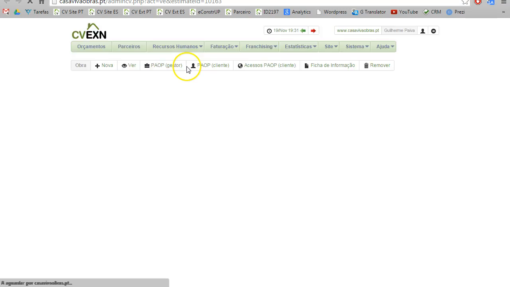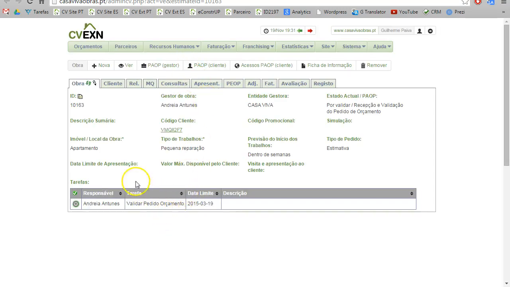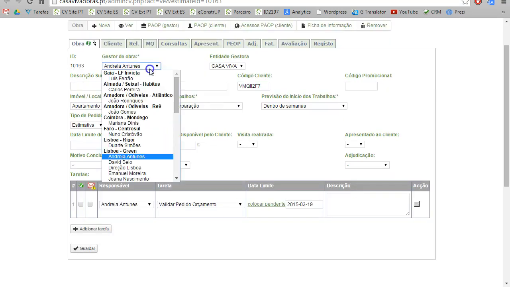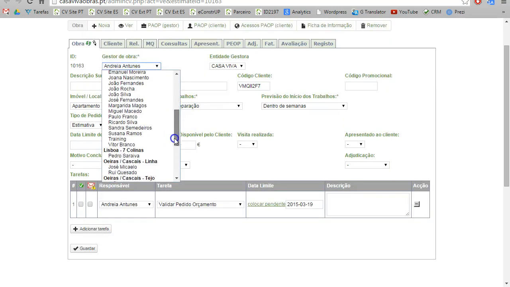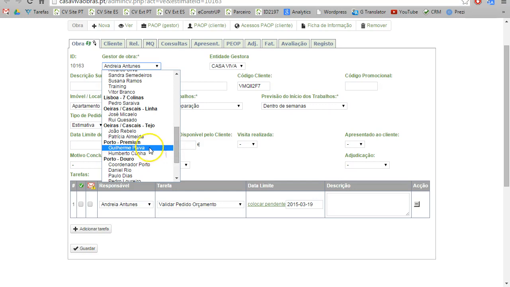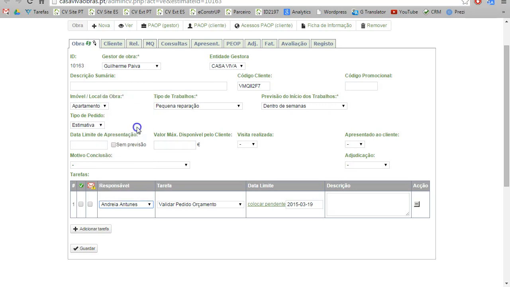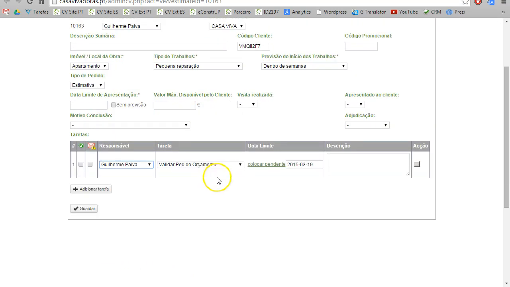So now I enter, and I'm going to say who is the work manager responsible. So it will be me, I am Gui. Okay, very well. So here we have a place where we can see all the tasks.